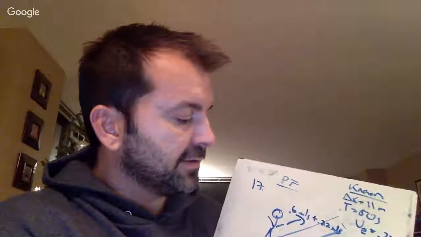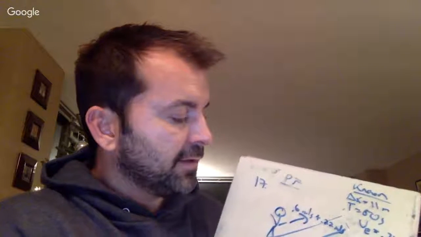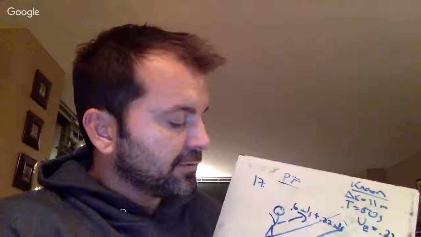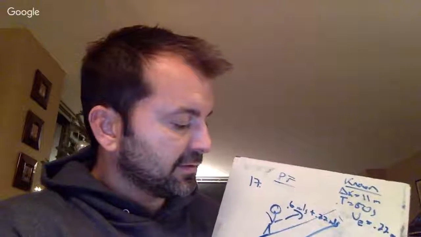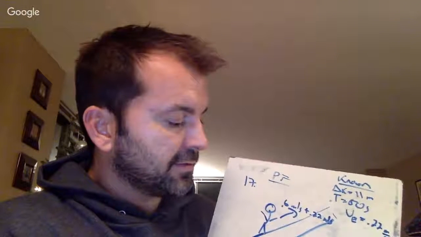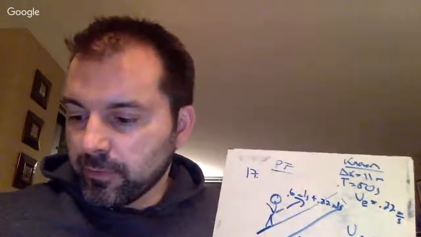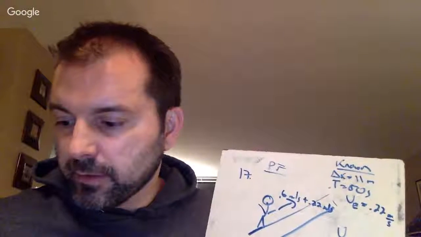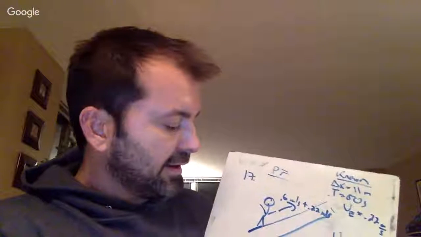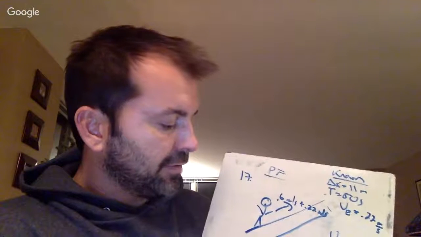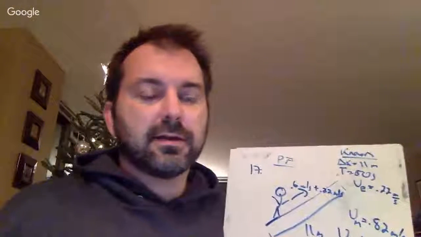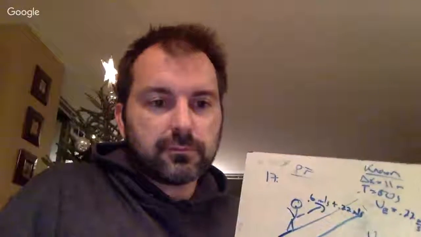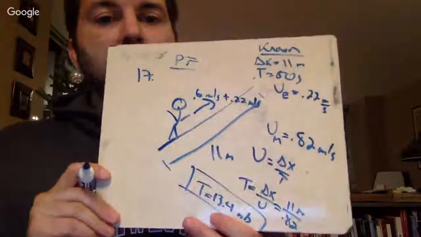Well, remember velocity is distance over time, and I want to find time. So I'm going to do time equals delta x over v. This is going to be 11 meters, and this is 0.82. And I do that, and I get 11 divided by 0.82, and I get a time of 13.4 seconds, right? So that's how long it would take me to go up the escalator in this problem. Hopefully everybody can see kind of what I did there.